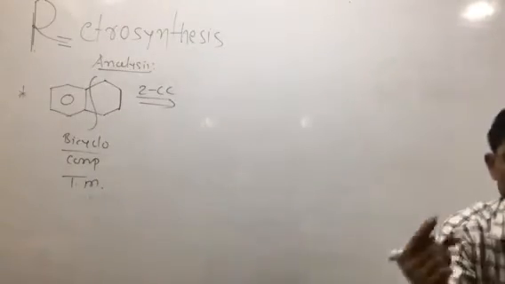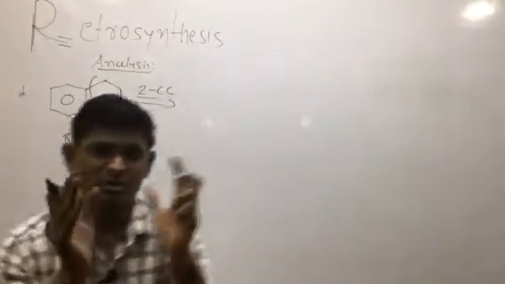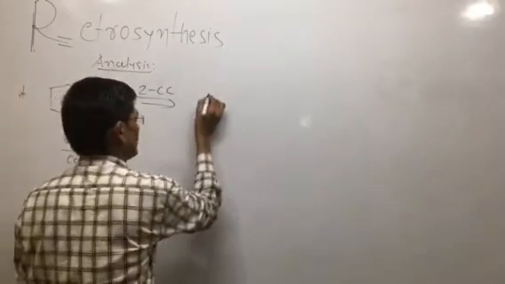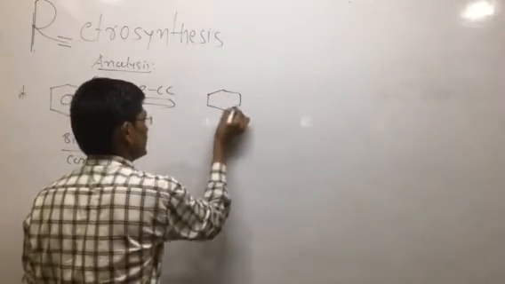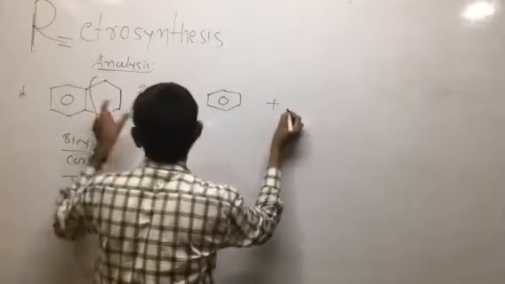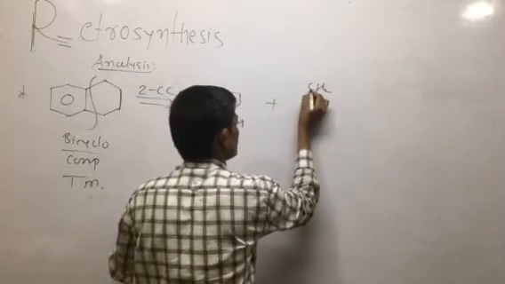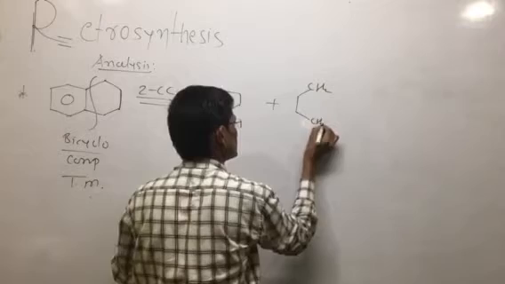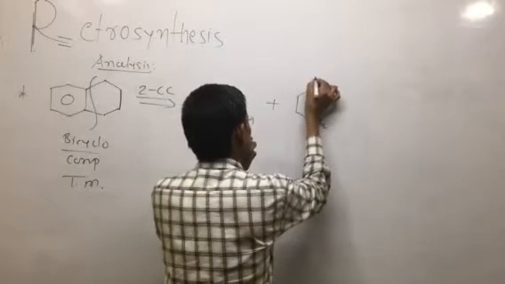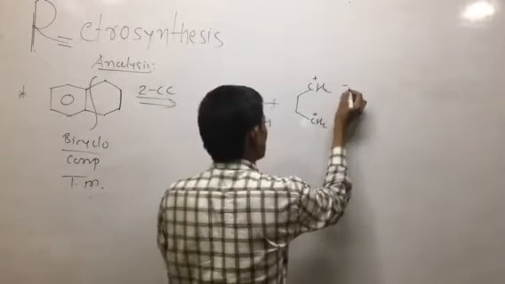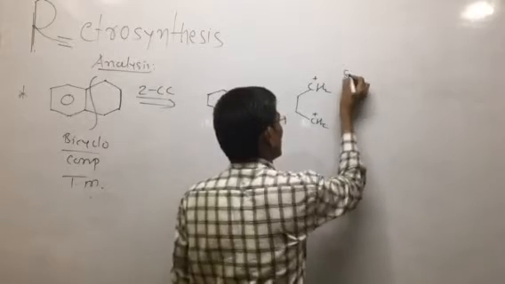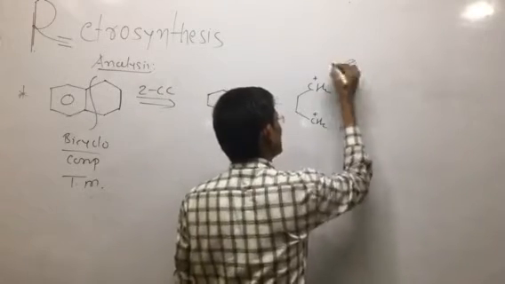If we make the 2C-C disconnection, then the two synthetic equivalents obtained are benzene and the other one, CH2, CH2, CH2, CH2. These carbons carry positive charge, and the synthetic equivalent is Cl negative, or Br negative.